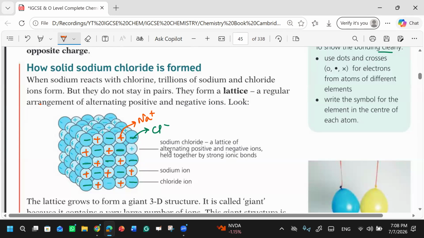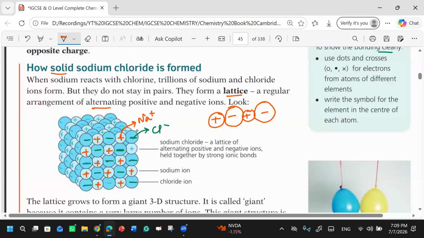Okay, so they have shown this is known as a lattice. If you remember, we have done this in chapter number 1, in the properties of the solid. Solids form a lattice. So we are discussing solid sodium chloride, which means we have a lattice. This lattice shows a regular arrangement of alternating positive and negative ions. Alternating means that if there is positive, then the next one will be negative chloride, then positive, then negative chloride.